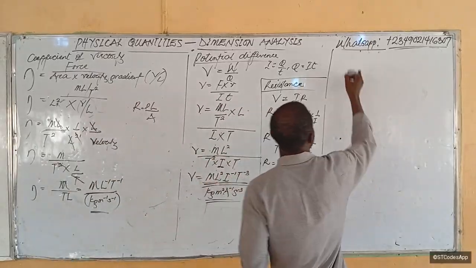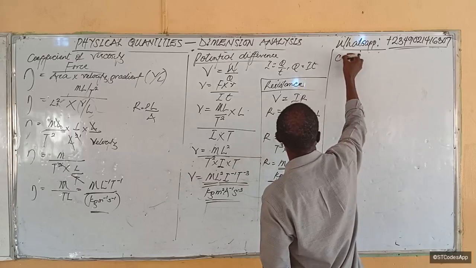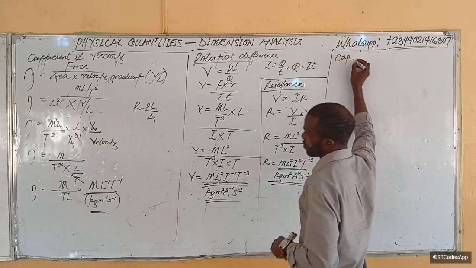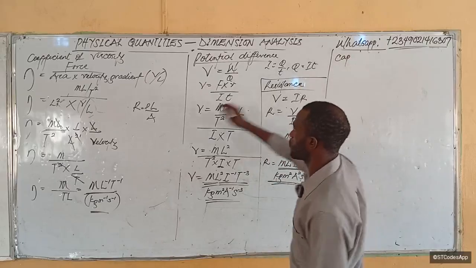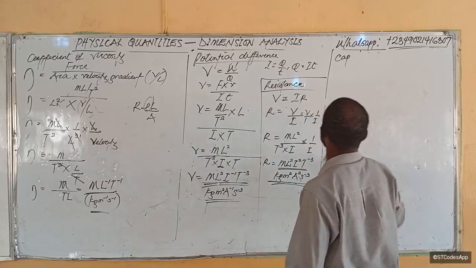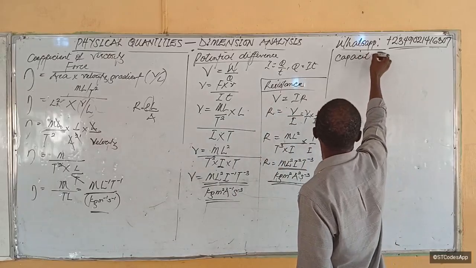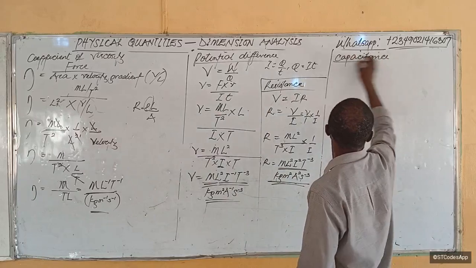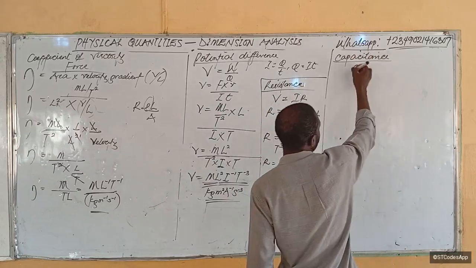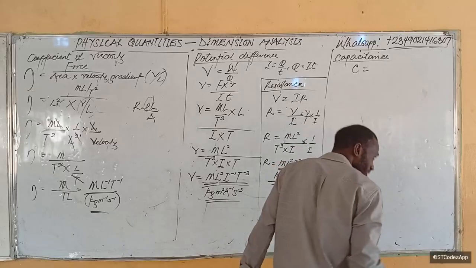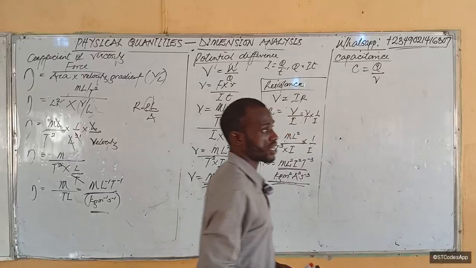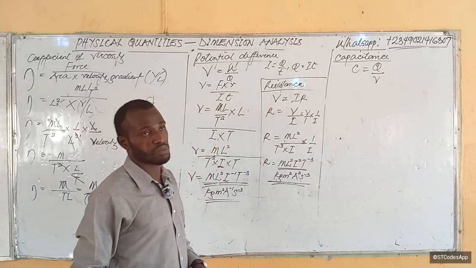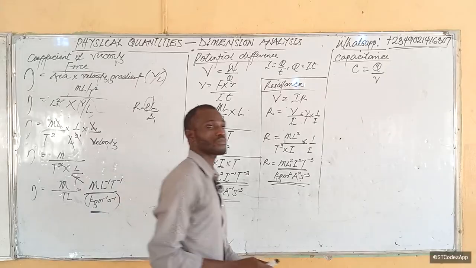Now the next one, let's try capacitance before we start trying constants. We'll try capacitance before we do constants. So we won't do this constant, that's resistivity. So now what is capacitance? The capacitance of a capacitor is going to be Q over V, the quantity of charge stored per voltage passed into that capacitor.